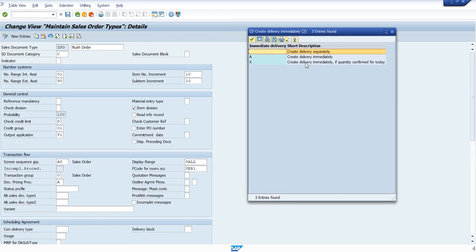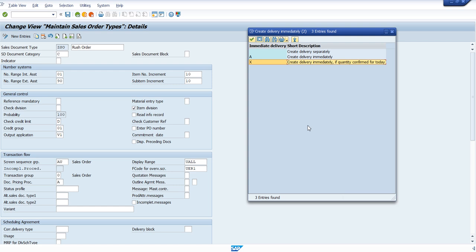Because we have given a condition. The concept we have given is that immediate delivery is activated, but that doesn't mean it will generate the delivery immediately, because the condition is: create delivery immediately if quantity is confirmed for today. If the quantity is confirmed as of today, only then should the delivery generate. Be very careful on this condition.